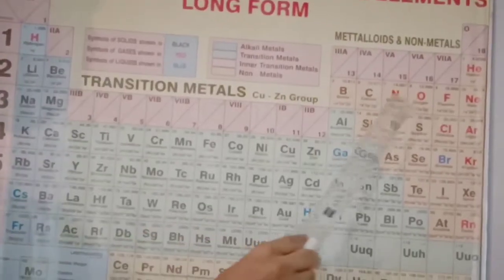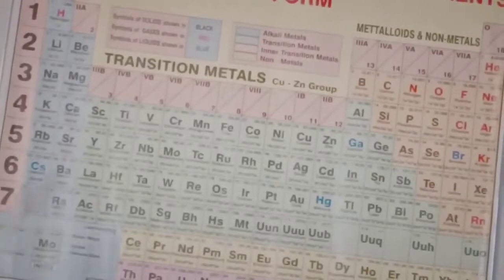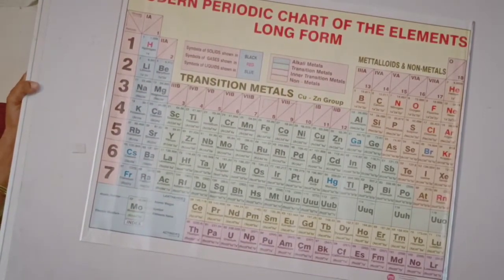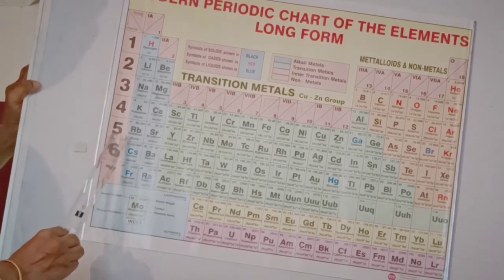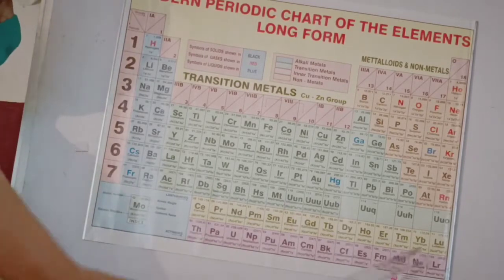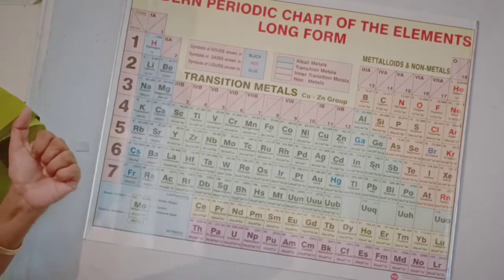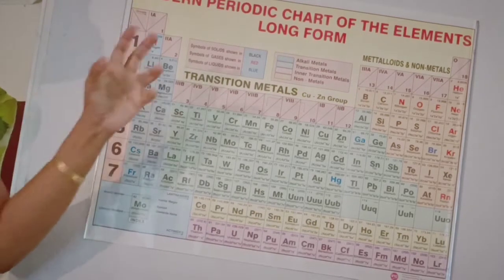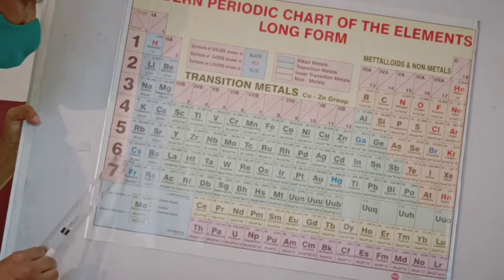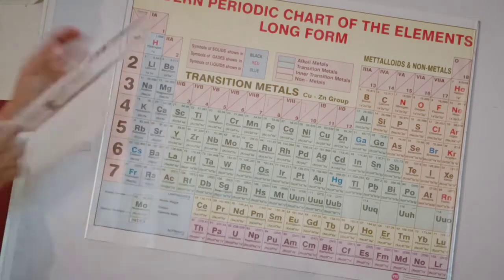In the second period, how many elements are there? 8 elements. The third period also has 8 elements. Okay, 4th, 5th, 6th period. The 6th period is different because lanthanides, 14 elements, are included. How many elements are there in the 4th and 5th periods? 18. And what about the 6th and 7th periods? 30. Okay, let us discuss how this is also following a pattern.